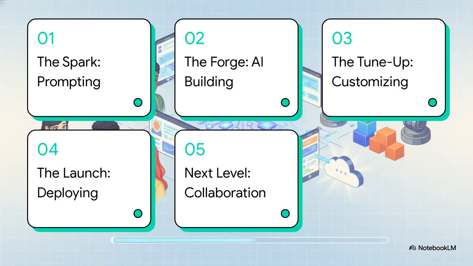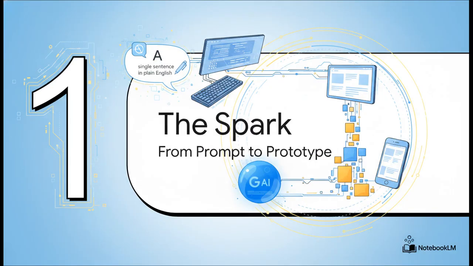So here's our game plan, step by step. First, we'll spark the idea with a simple prompt. Then we'll watch the AI literally forge the app right in front of us. After that, we'll do a quick tune-up and customize it. Then comes the big one. We'll launch it for free for the whole world to see. And finally, we'll look at how to take this to a whole other level with advanced AI collaboration. Let's do this.